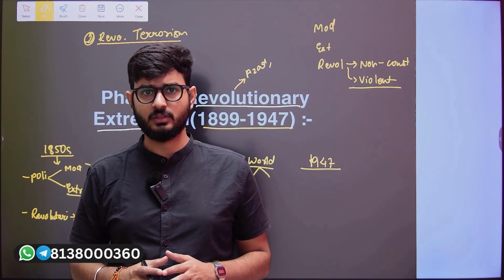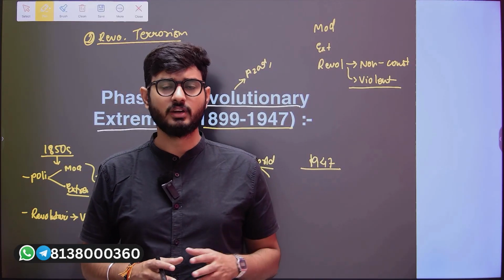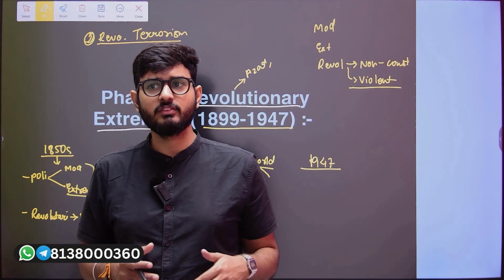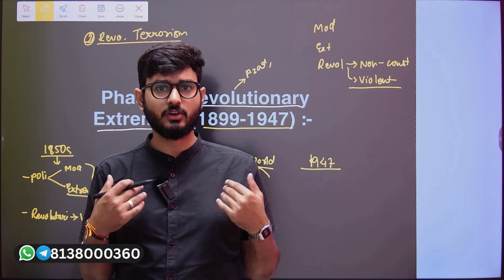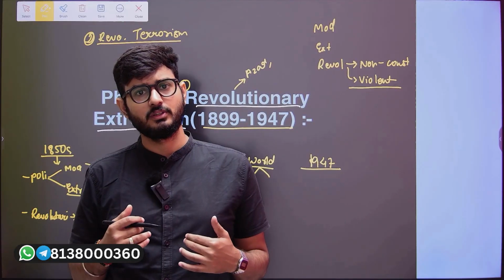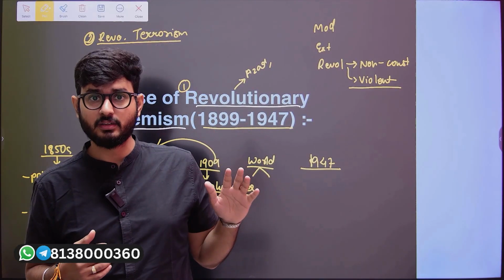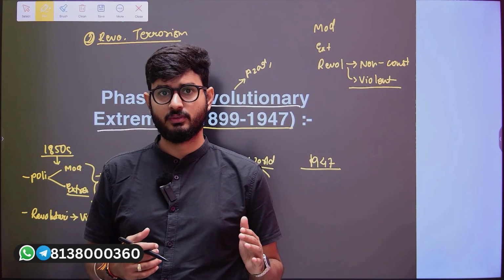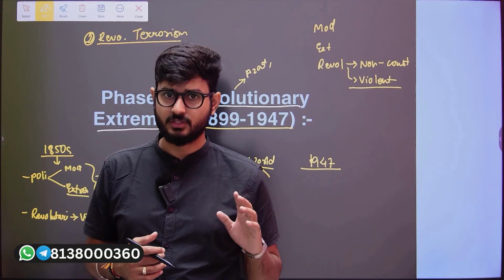Now, these revolutionaries like Bhagat Singh, Sukhdev, Rajguru, Chandrashekhar Azad were in a positive light for the Indians because those people fought against the Britishers for us. But from the British perspective, the revolutionaries were terrorists.